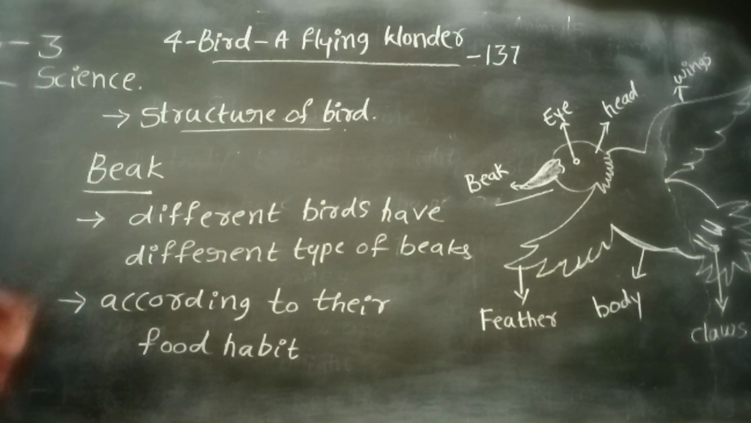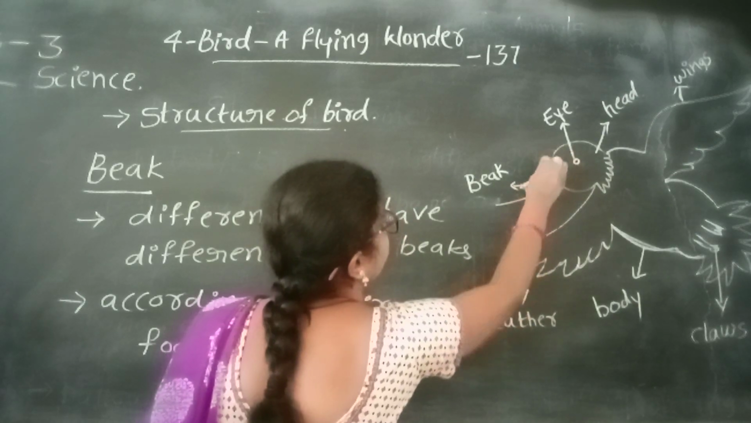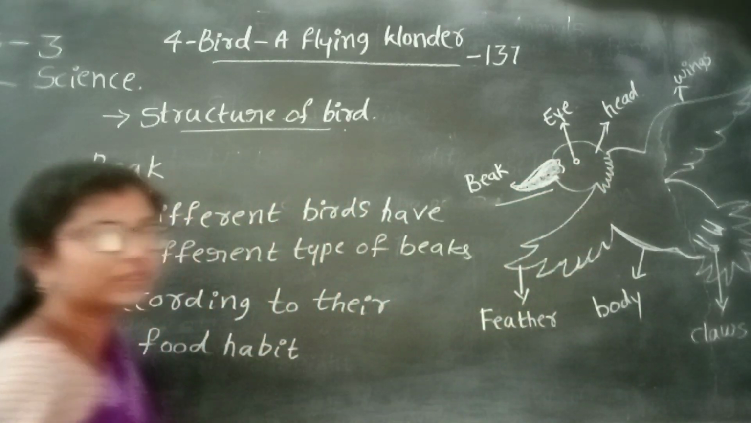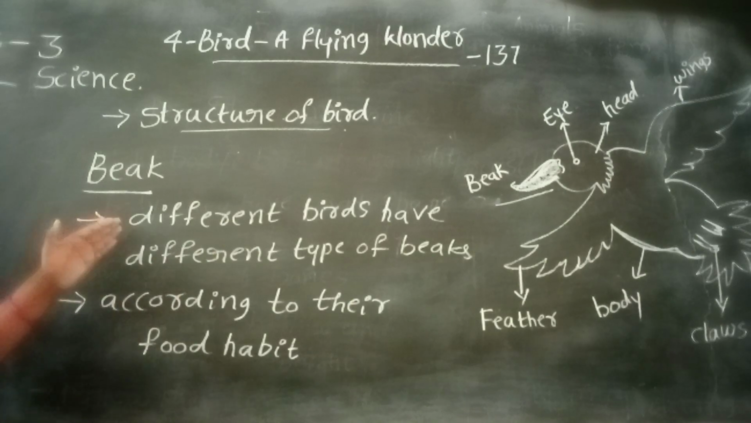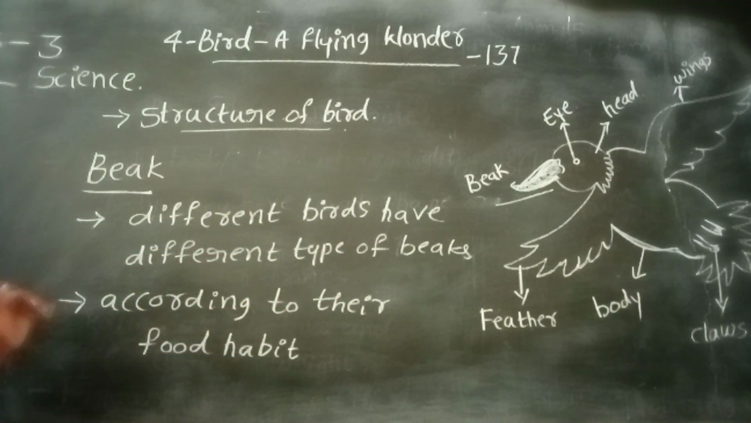Okay, take down it in your book. Beak. Now here, the beak is the big part of the bird. Different birds have different types of beaks according to their food habit. Based on their food habit, birds have different beaks.